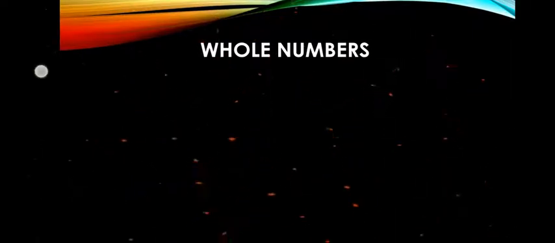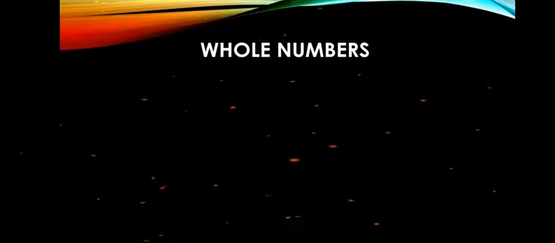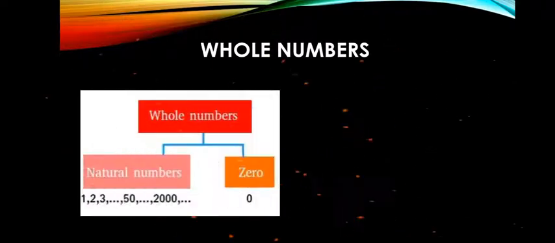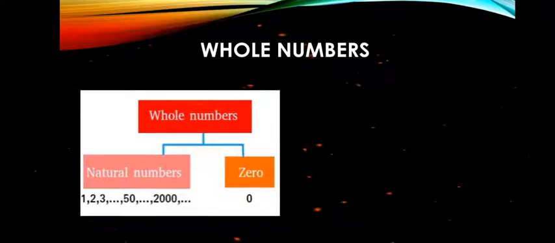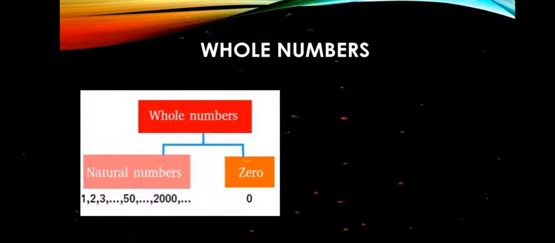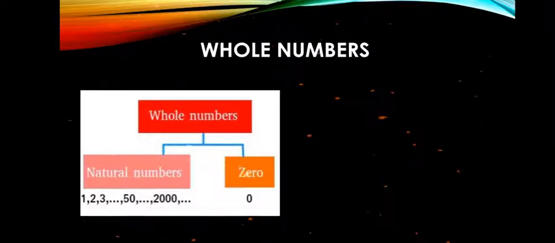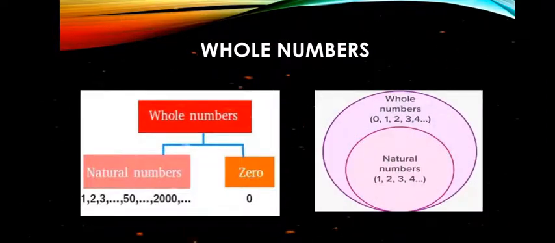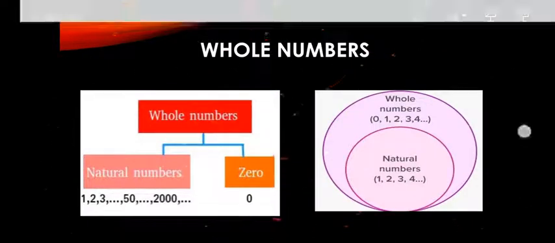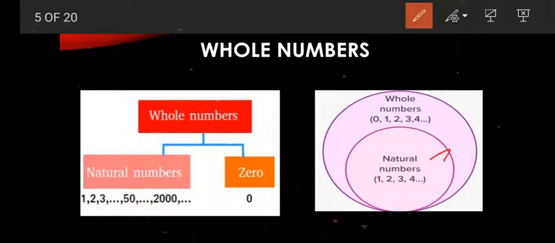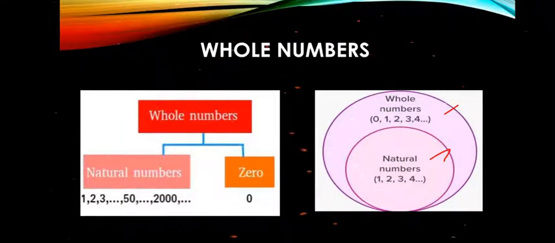Next, we are going to see more about whole numbers. If you did not understand from the definition, you can understand now the meaning of whole numbers. Natural numbers start from 1, 2, 3, etc., and when 0 is added, both are joined together and we get whole numbers. Another picture I am going to show you: from this you can understand the meaning of natural and whole numbers. Whole numbers contain natural numbers. Natural numbers are in whole numbers. Now we can understand whole numbers easily from both pictures.